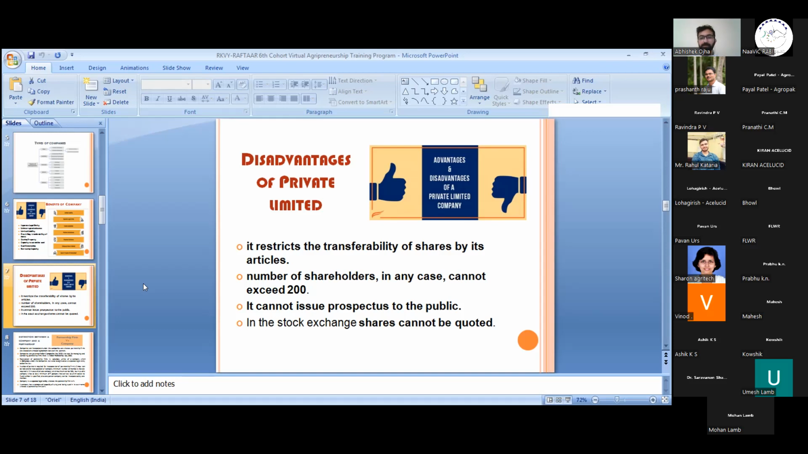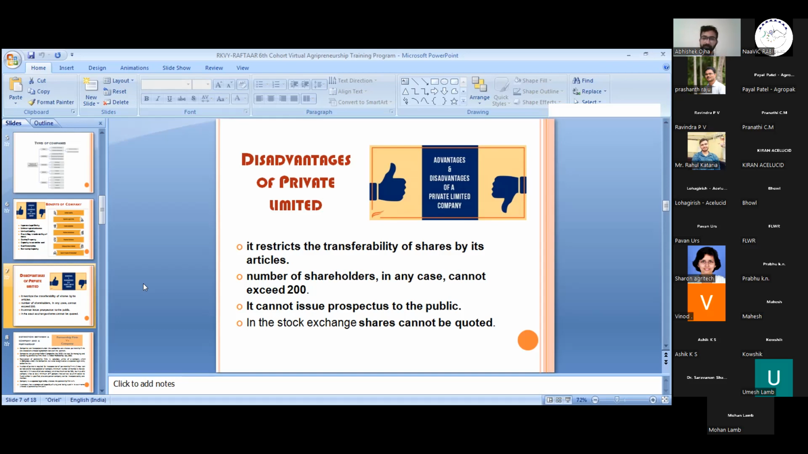Second, the number of shareholders can be a minimum of 2, and a maximum of 200 only. So if I have a private limited company, then my shareholding will be a maximum of 200 people. I cannot increase the number of shareholders beyond 200.